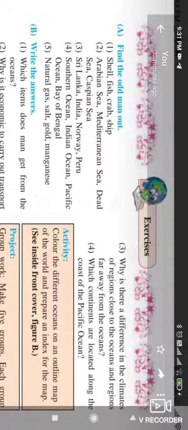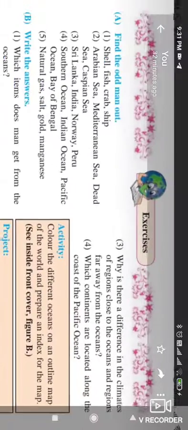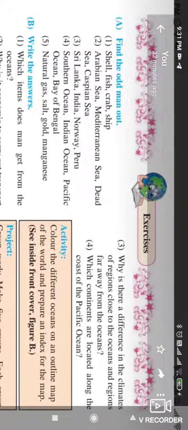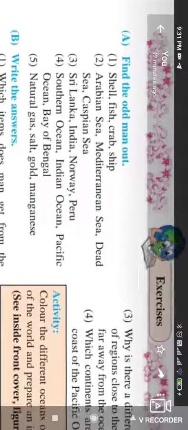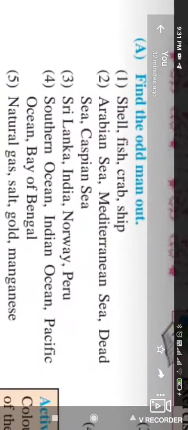In this lesson we are going to revise the lesson Importance of Ocean. Below this lesson we have an exercise, and we are going through these questions. The first one is find the odd man out, A.